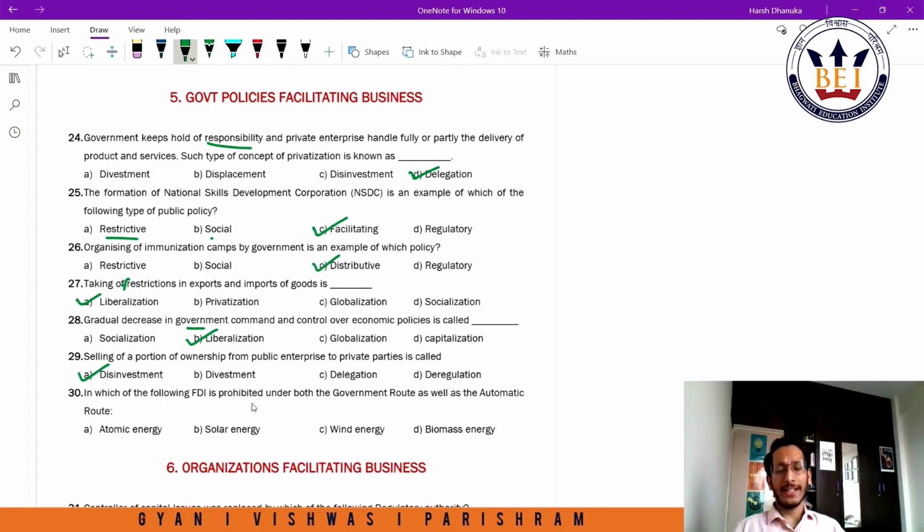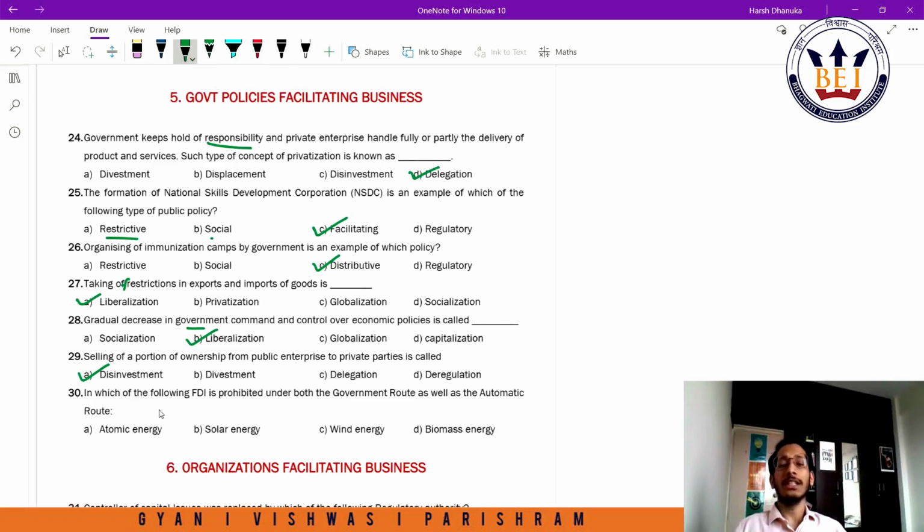In which of the following is FDI prohibited under both the government route as well as the automatic route, right? So we know that for FDI there are two different routes. The government has given a list of businesses where people from outside India can come into India and start business without taking government's approval. That would be the automatic route. But if the business is not in the automatic approval list, they will have to seek direct permission from the government.